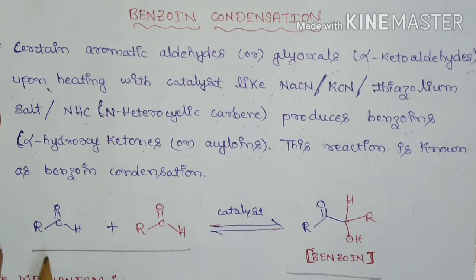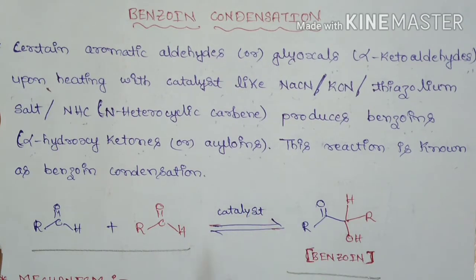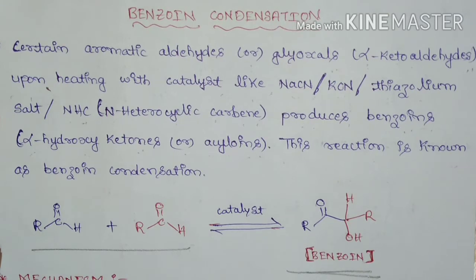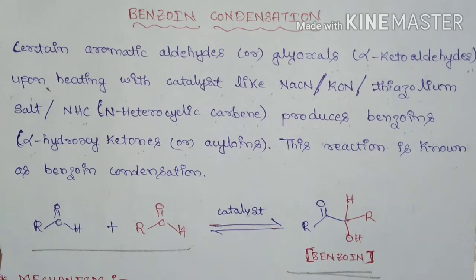An aromatic aldehyde upon heating with a catalyst like sodium cyanide, potassium cyanide or thiazolium salt or NHC will produce benzoin, that is alpha hydroxyketone or acyloins.